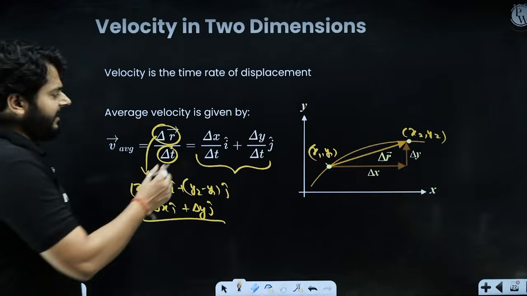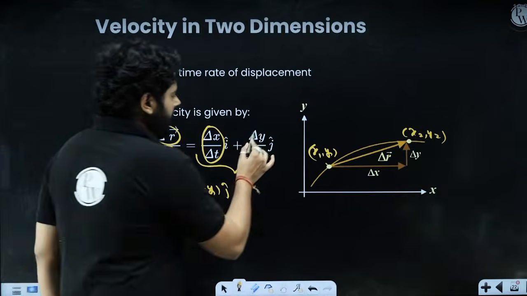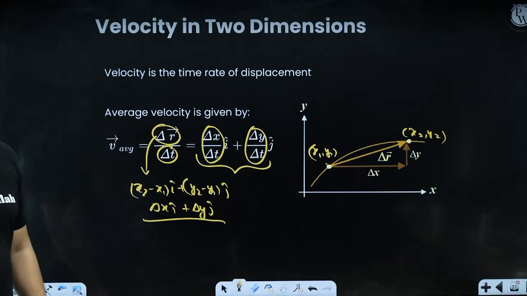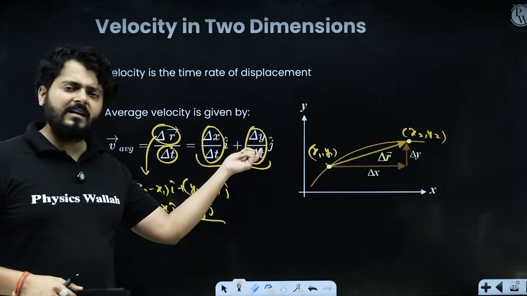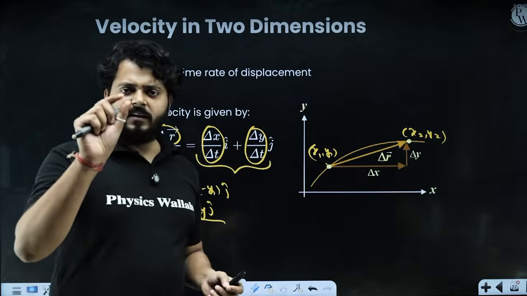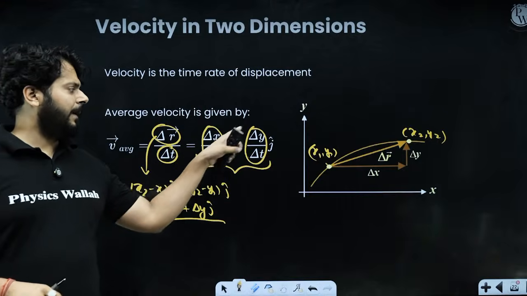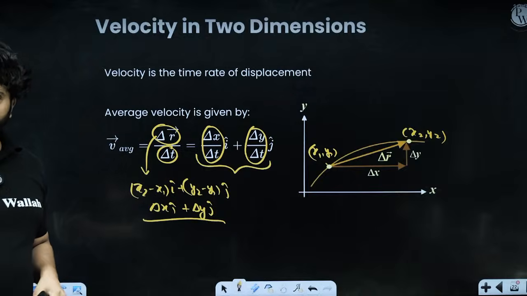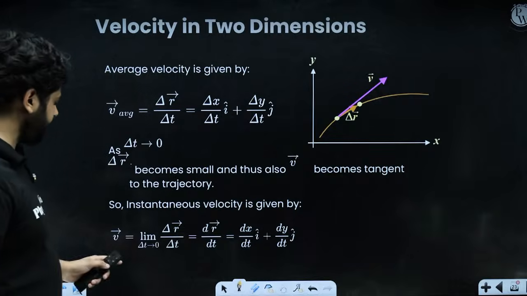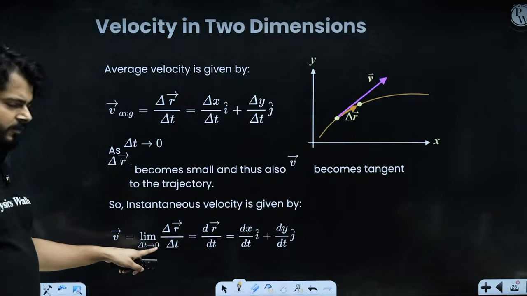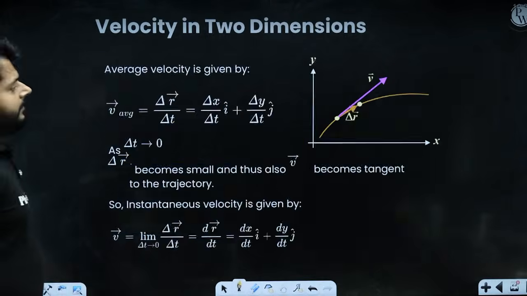So you see that delta x upon delta t or dx by dt is the velocity component along the x-axis. dy by dt is the velocity component along the y-axis, right? If it is delta upon delta t, we are talking about the average velocity because the time interval is larger. And as I have already explained, if the time interval is infinitesimally small, then dx by dt i cap and dy by dt j cap will be the instantaneous velocity in two dimensions. Simple, right? So yeah, this is the average velocity we have written. If delta t is tending towards 0, very small, we have dx by dt i cap and dy by dt j cap, right?